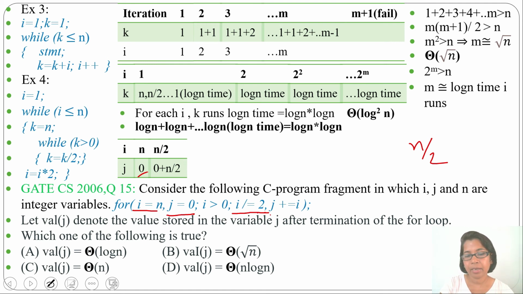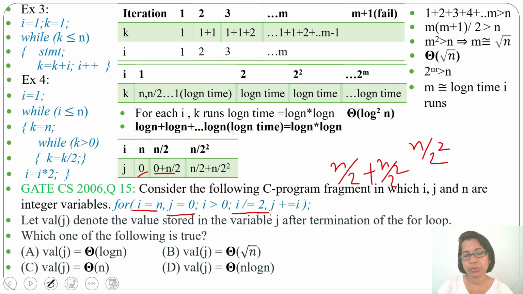Next time i value will be again divided by 2, so n by 2 divided by 2, it will be n divided by 2 square, and j value will be, previously it was 0 plus n by 2, so now it will be n by 2 plus n by 2 square. So now i is n by 2 square and j is n by 2 plus n by 2 square.